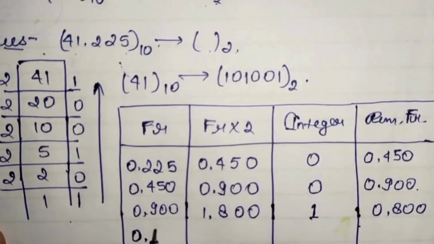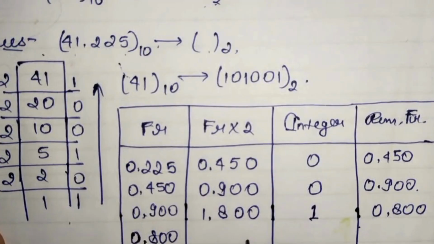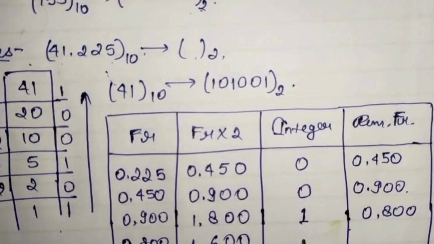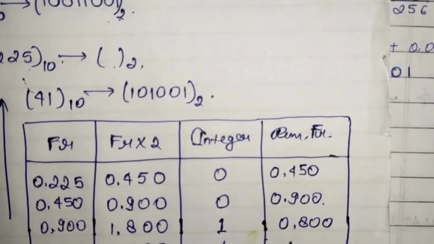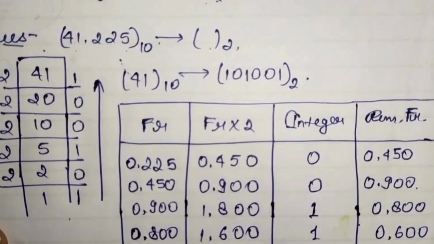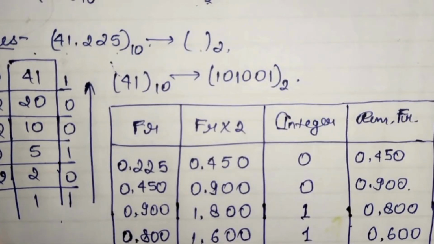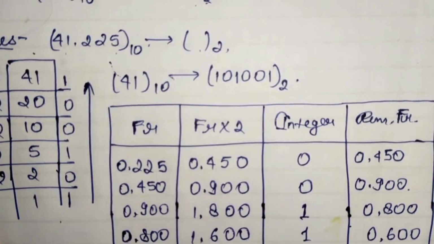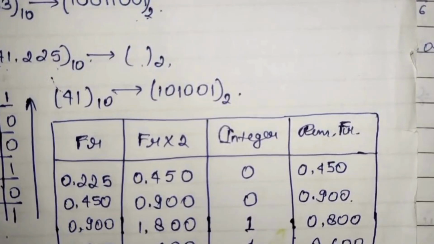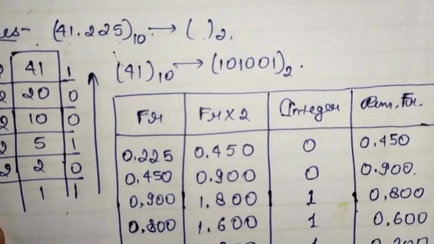Again our fraction is 0.800. We will be multiplying it again by 2, which gives 1.6. Again the 1 is the integer, then 0.600. Then 0.600 will again be multiplied by 2, which gives the answer 1.2. Okay, so 1 will be the integer, and 0.200 will be the fraction remaining.